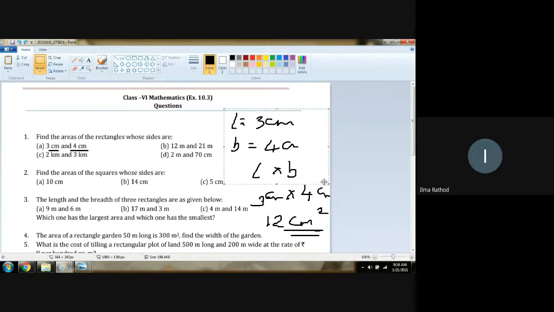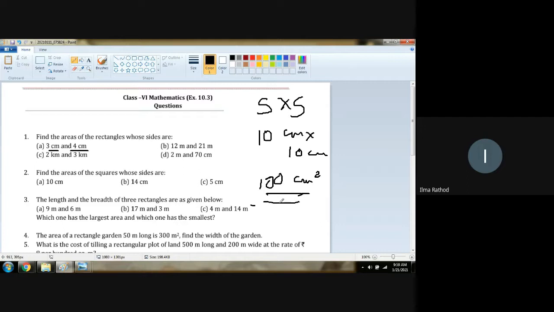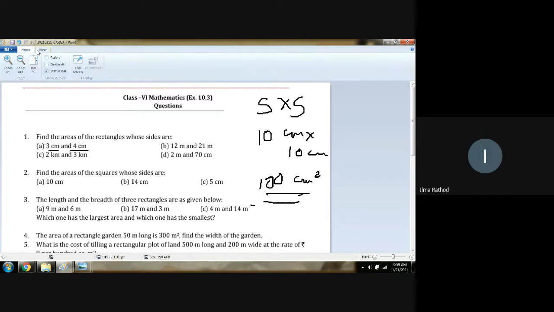Now you have to calculate all the sums. Most of the sums are your homework. Find the area of squares whose one side is given. A square has all 4 sides equal, so area of a square will be side into side. 10 centimeter multiplied by 10 centimeter. What is the answer? 100 centimeter square, or you can say 100 square centimeter. Both are correct. Any doubt with this sum?